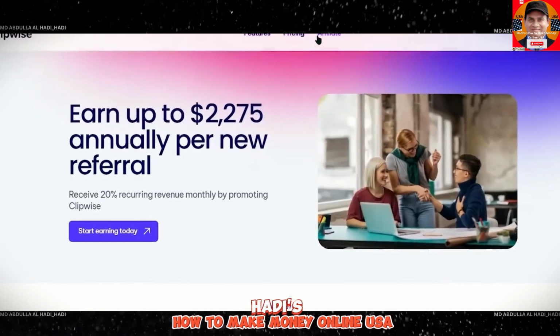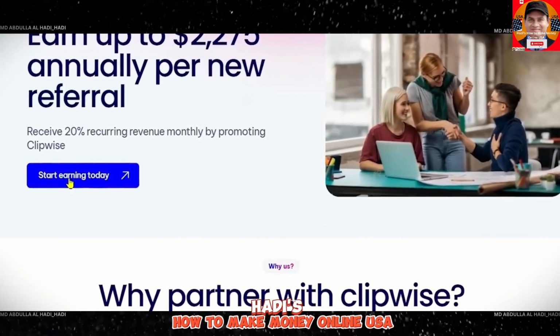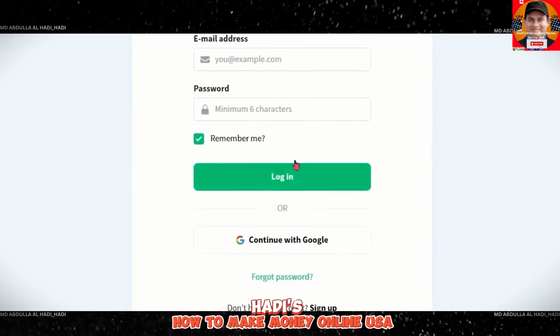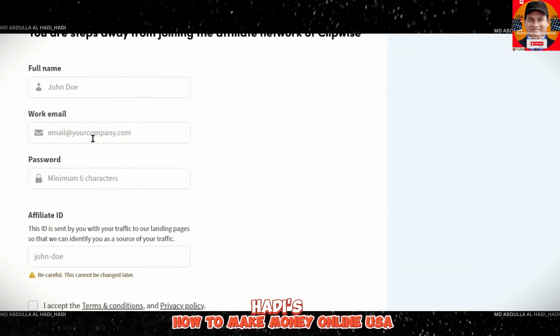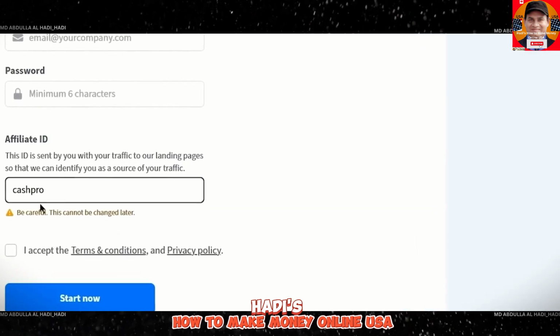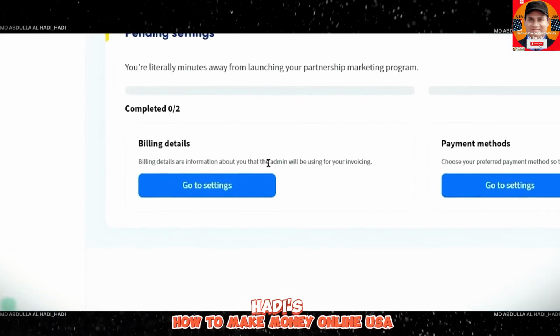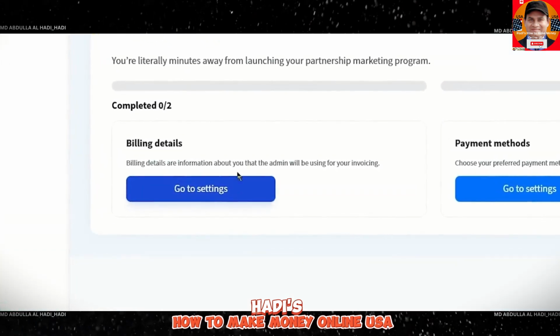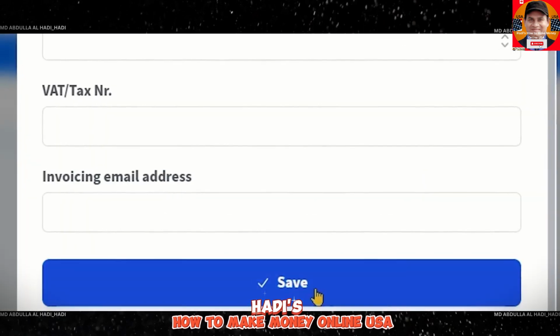So to become an affiliate of Clipwise, all you have to do is to come over to their affiliate page and click on Start Earning Today. And on this page, you need to scroll down and click on Sign Up from there. Next, you need to enter your full name, your email, create a strong password for your account, create an affiliate ID for your account, check this box, and just press Start Now. And you will be directly taken to your dashboard, where first of all, you need to enter your billing details. So just press this button, fill in your details, and just press where it says Save.